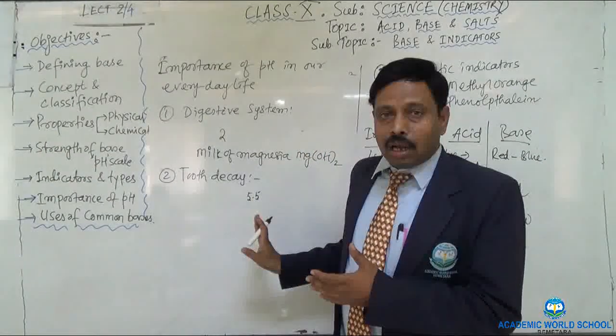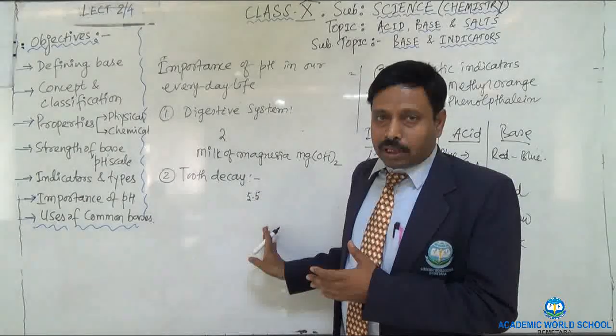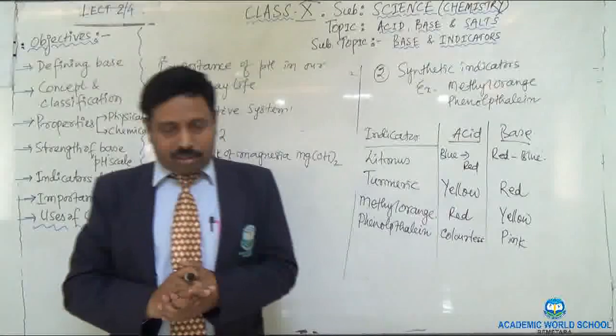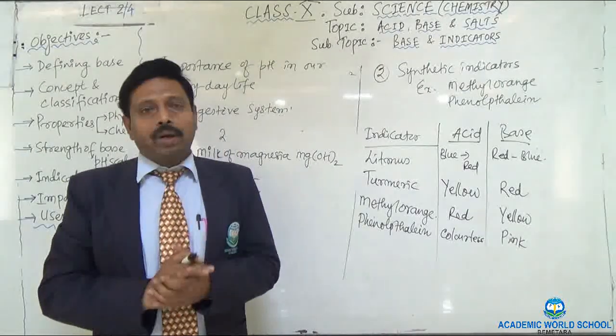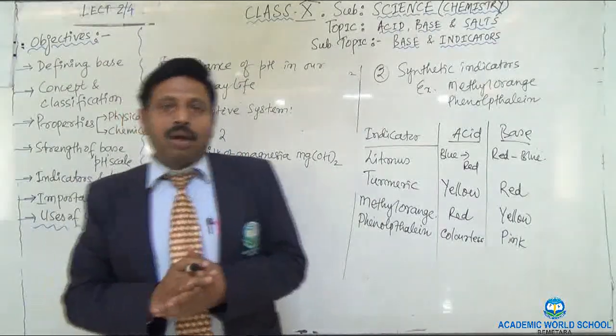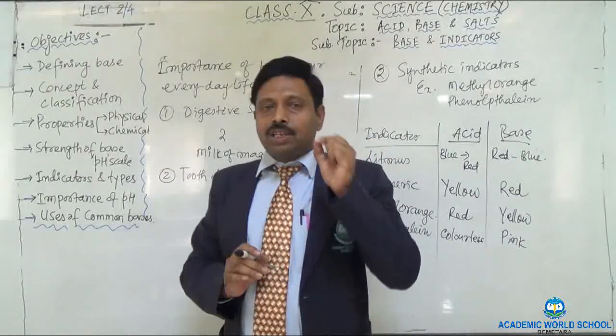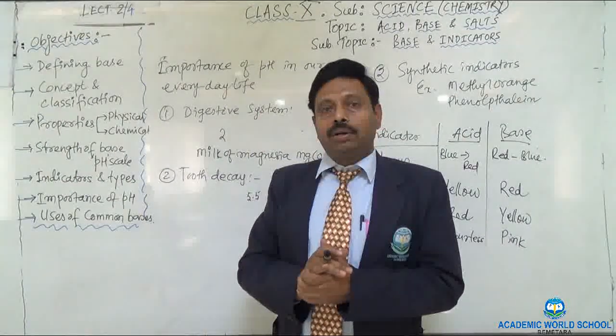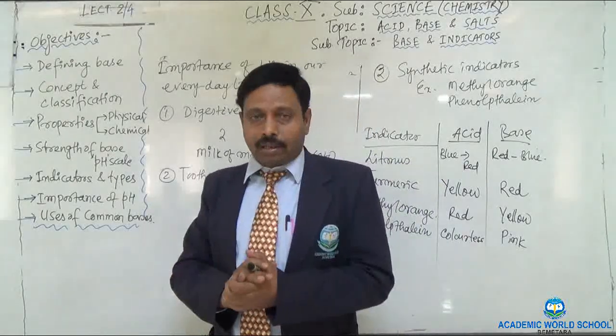It means it is neither too acidic nor too basic. But due to taking acidic food or sweet foods, the tooth problem starts. How does it start? Small food particles stick in between the teeth, and they do not come out even after brushing or gargling.